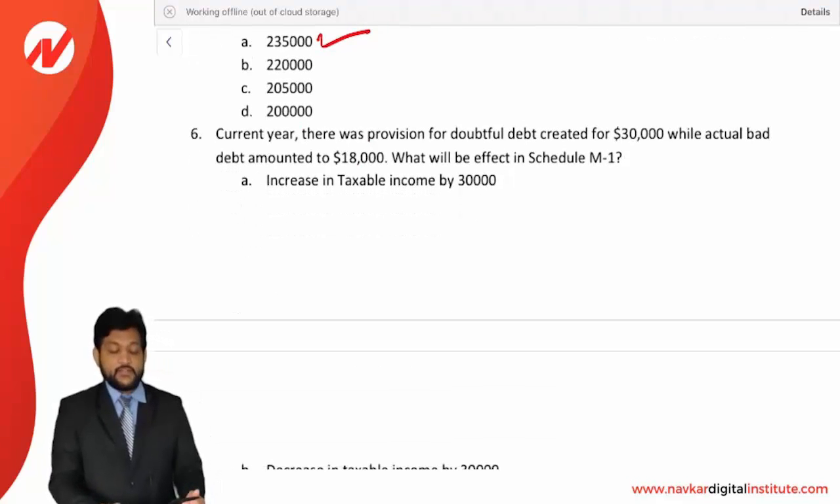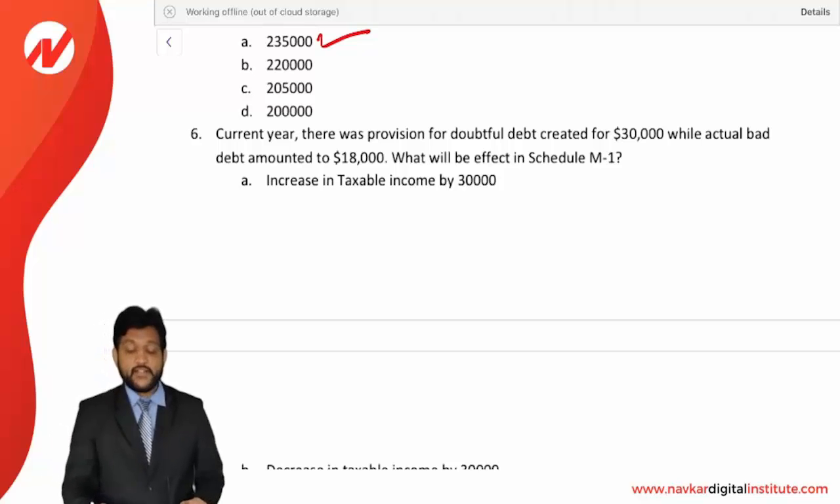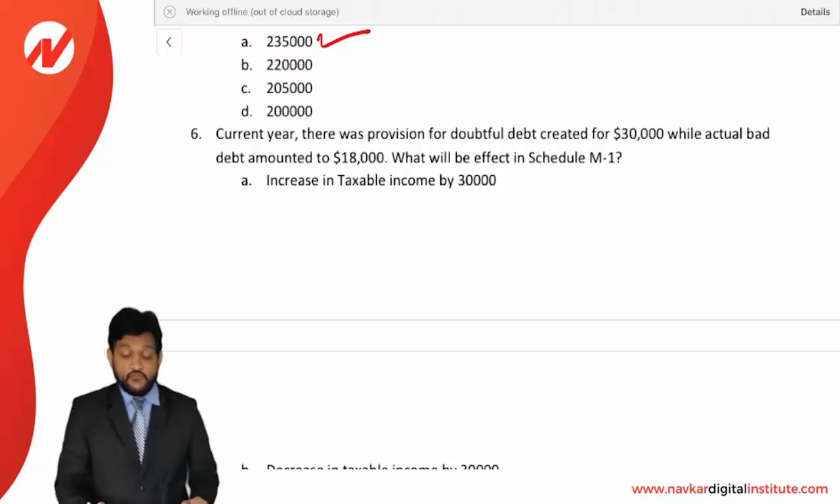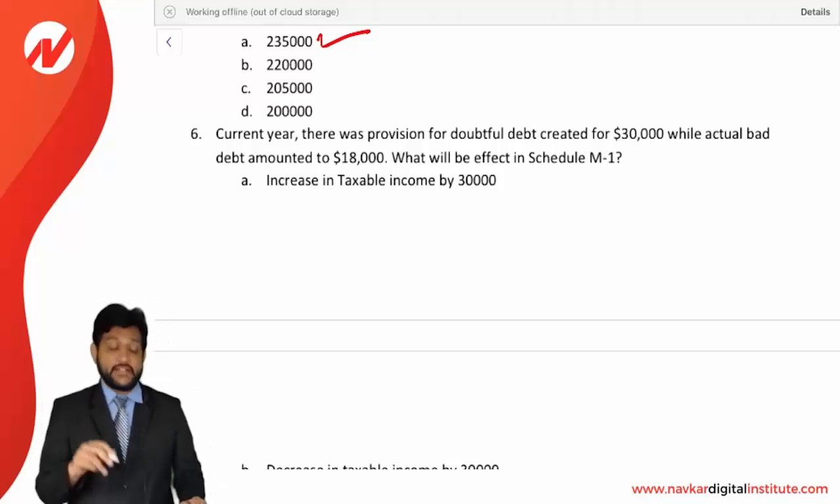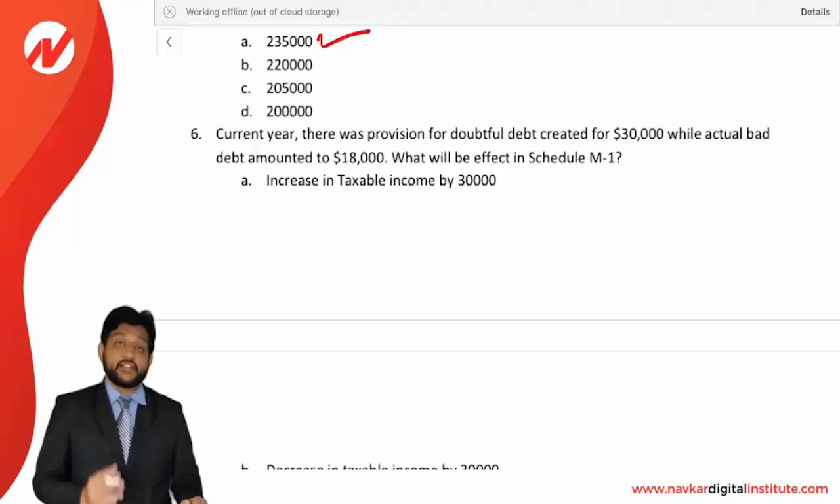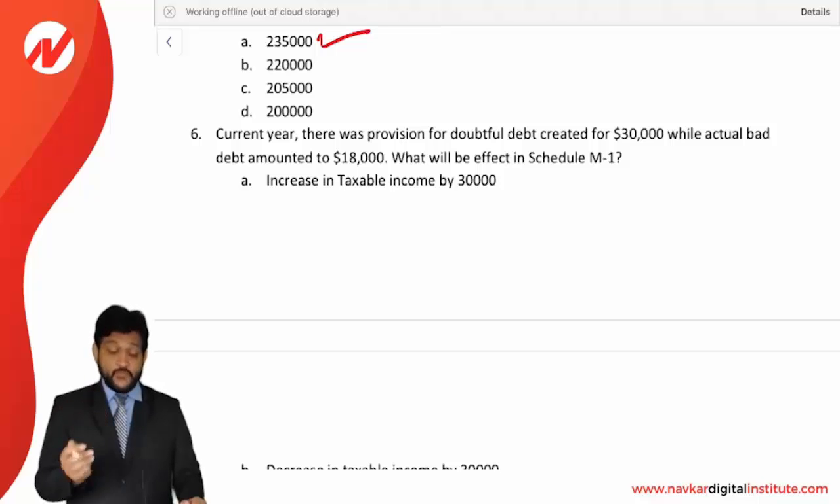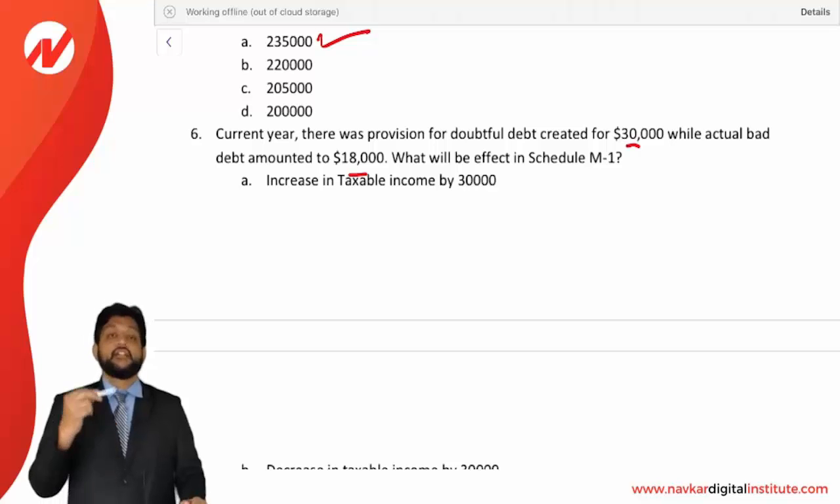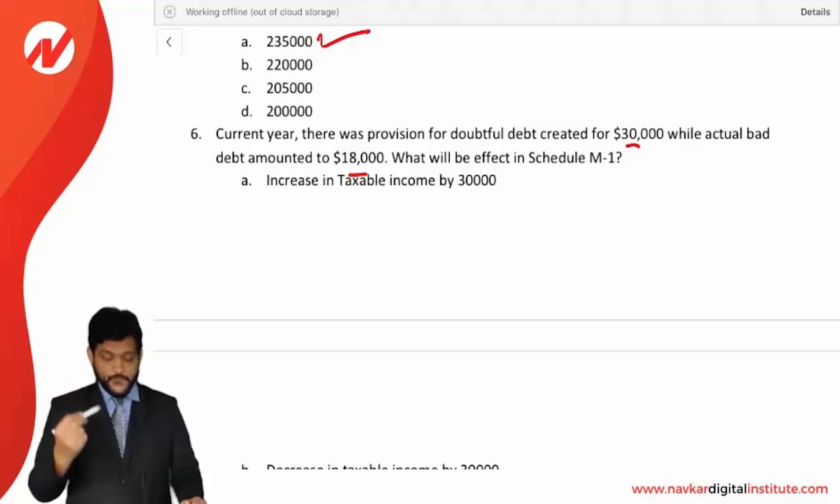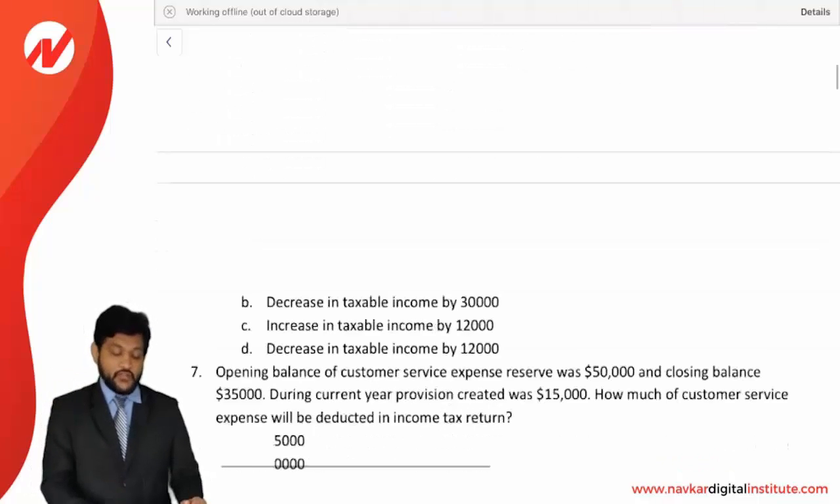Next, in the current year a provision for doubtful debt was created for 30,000, while actual bad debt amounted to 18,000. What will be the effect in Schedule M1? They have created a doubtful debt provision for 30,000 and actual bad debt came to 18,000. As you know, under income tax rules, what will be allowed is actual bad debt. Provision is not allowed. So of the 30,000 provision, the remaining difference of 12,000 will be added back. So the effect will be an increase in taxable income of 12,000.